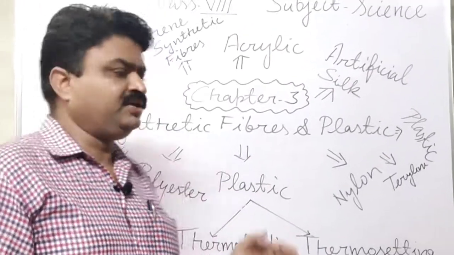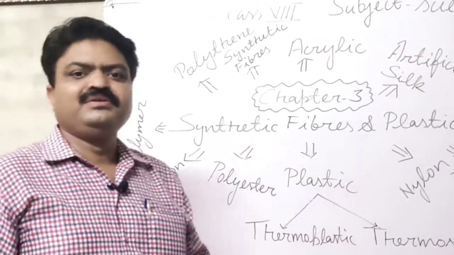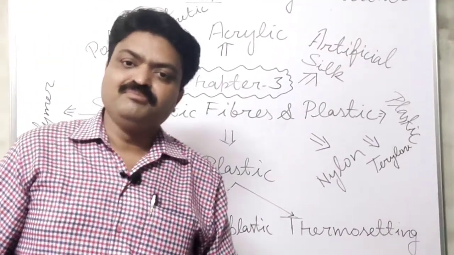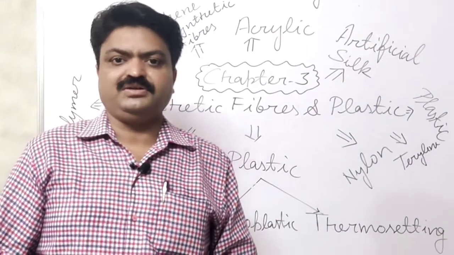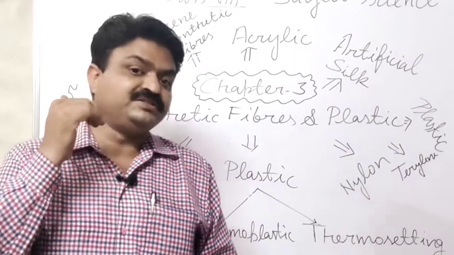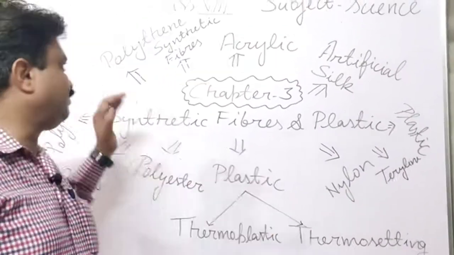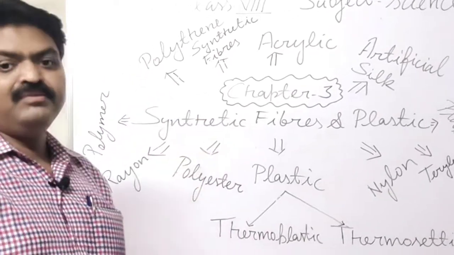And nowadays polythene is very famous, and it also causes air, water, and soil pollution. That's why we should use it in a reduced way, student. We should use polythene in a minimized way in our daily life because it causes pollution.